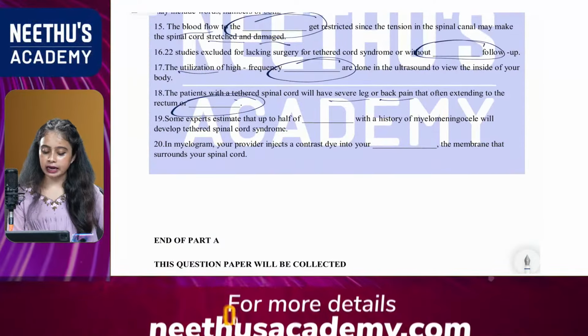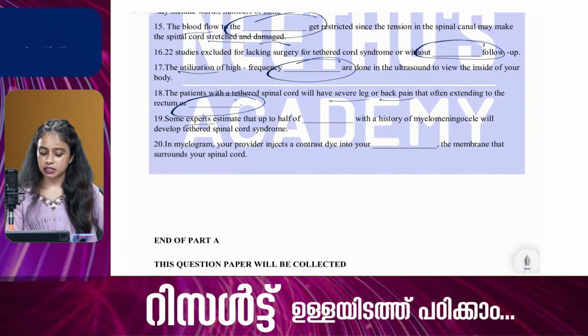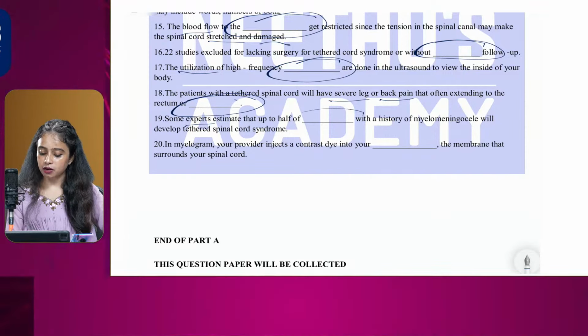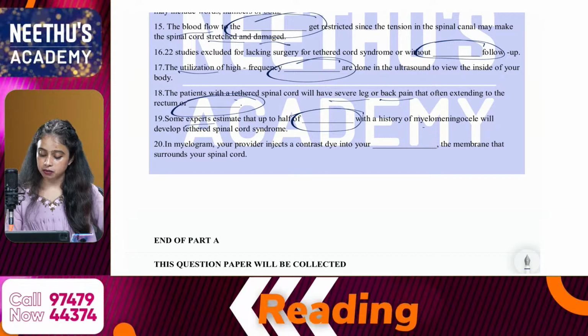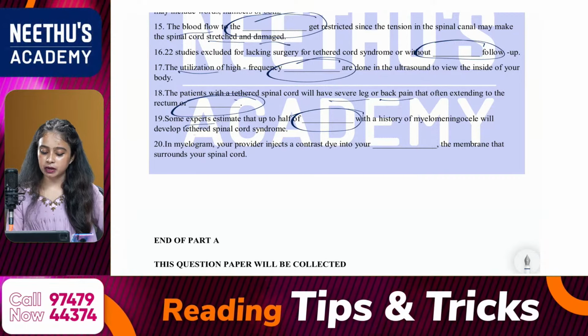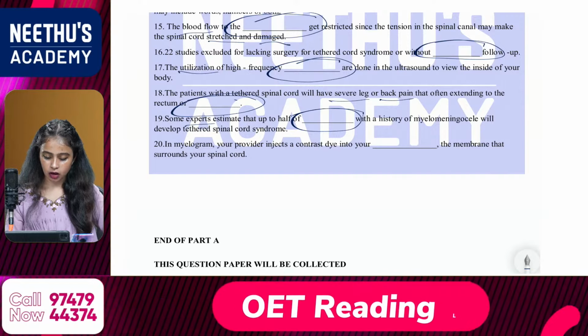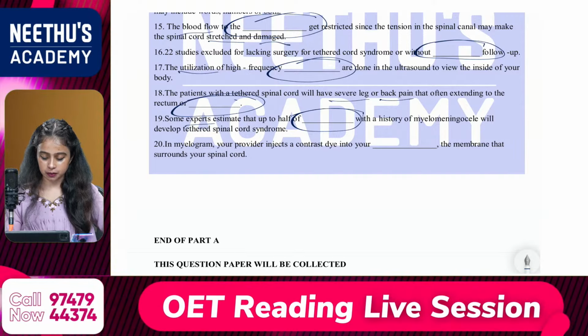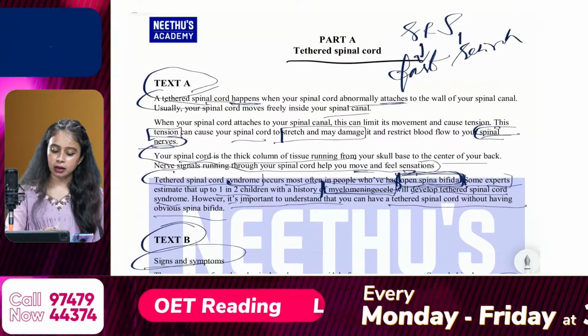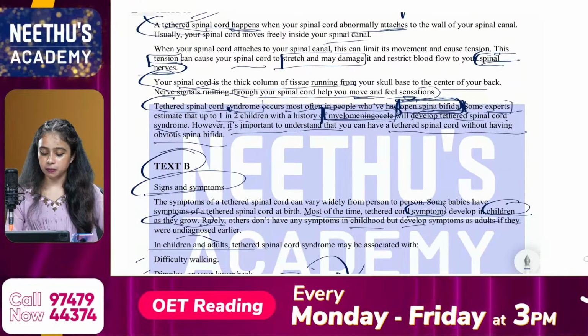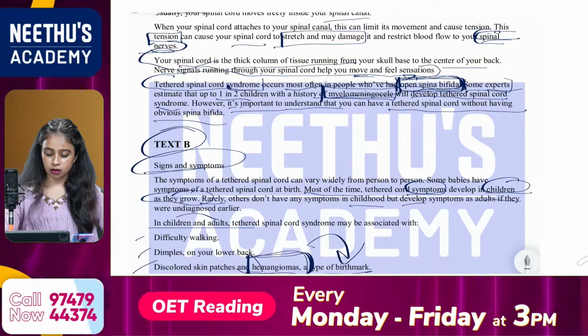Then the 19th one: some experts estimate that up to half of dash with a history of myelomeningocele will develop tethered spinal cord syndrome. Where is myelomeningocele mentioned?